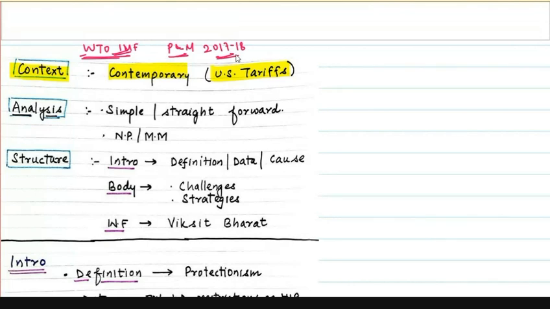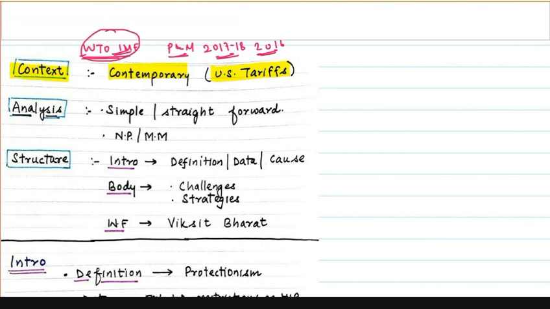In 2016, in IMF, quota reforms and governance reforms were approved, and in 2016 itself, we got 5 questions from IMF in prelims. Single year, 5 questions from IMF. Otherwise, never has a question come from IMF. Only in 2002, 2 questions came on IMF when the countries in the world were facing a BOP crisis. Otherwise, we don't see questions from IMF or WTO. So remember one thing, whenever WTO and IMF are in news, they're the most important topics.